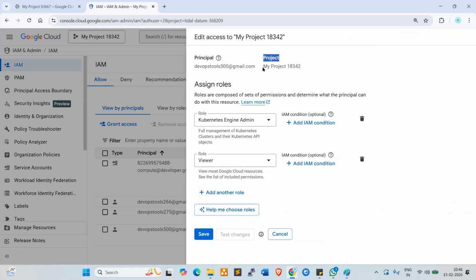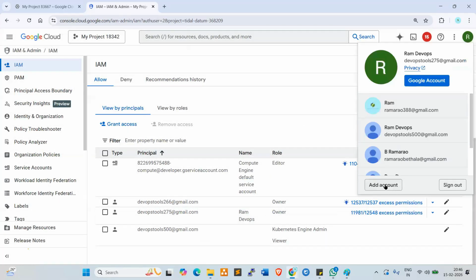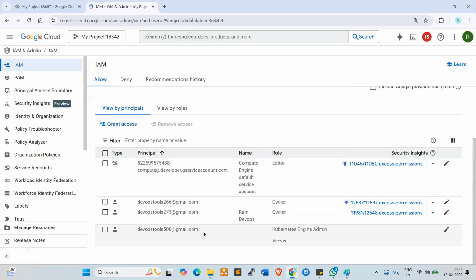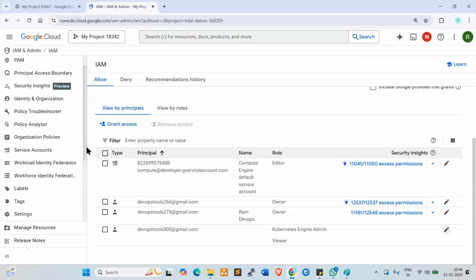Normally we use multiple projects. We create them in real-time. In one platform, we can create different projects. Now, if you want to log in as a user, go and add account, give the username, and you can log in. Once you log in, it will ask you to change the password. You can change the password and work on that. So this is IAM.